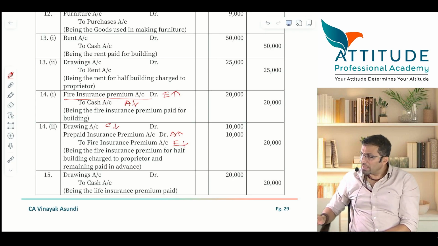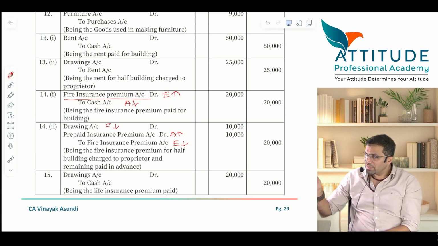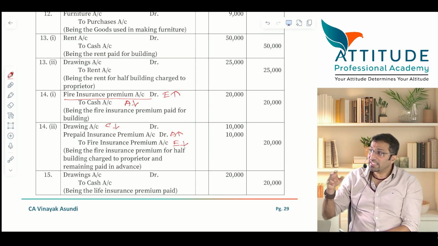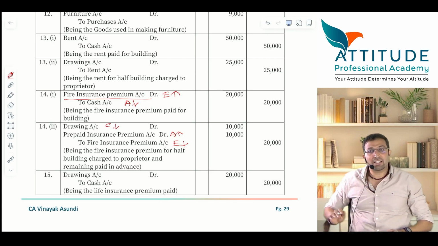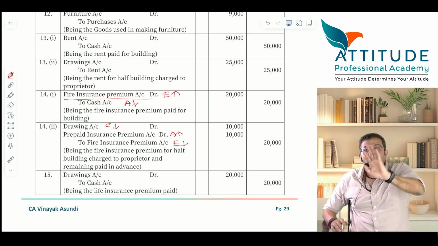Compound entry you can do, but generally what happens, I'll tell you. Generally what happens, when you are paying the expense, you treat it as expense. At the year end, you treat it as outstanding or prepaid. ये वो concept है, which I am going to explain you all after this. Is that clear? You all don't have to worry. I'll tell you how to pass the entries. Up till here you understood?